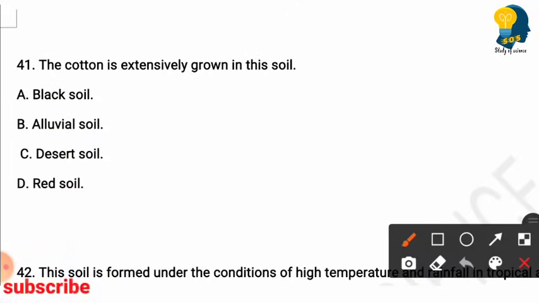Next question. Cotton is extensively grown in this soil. Options are black soil, alluvial soil, desert soil, red soil. So here the right answer is option A. Black soil is the soil where cotton is extensively grown.